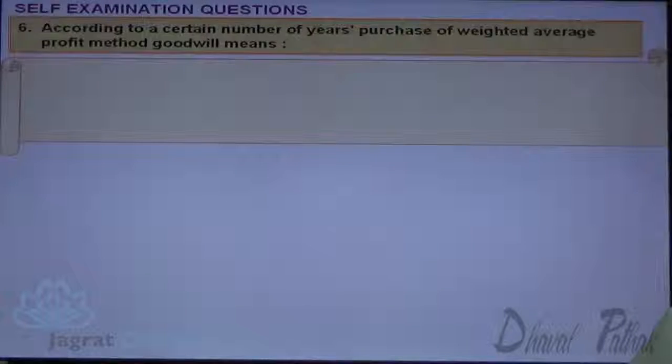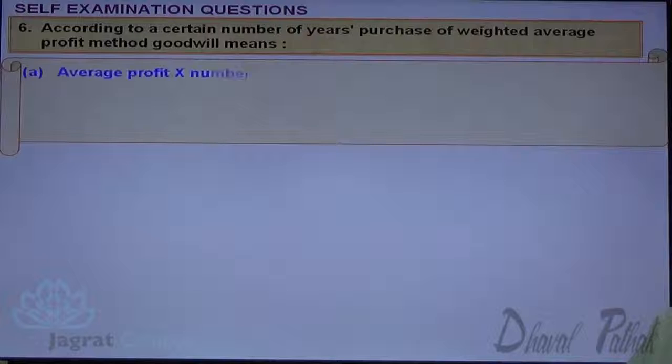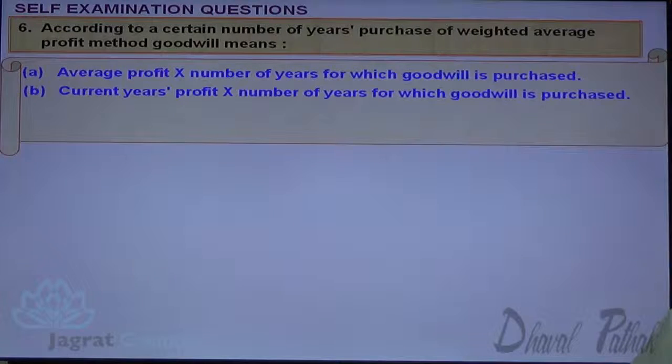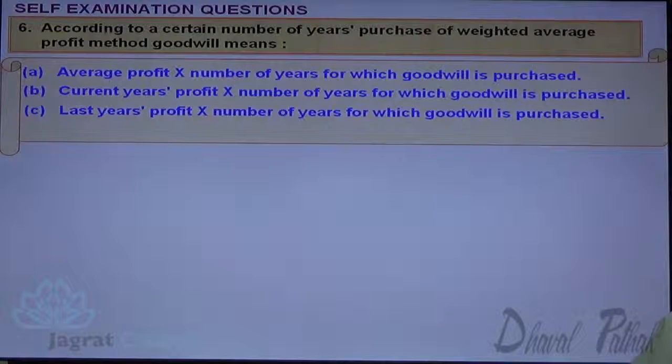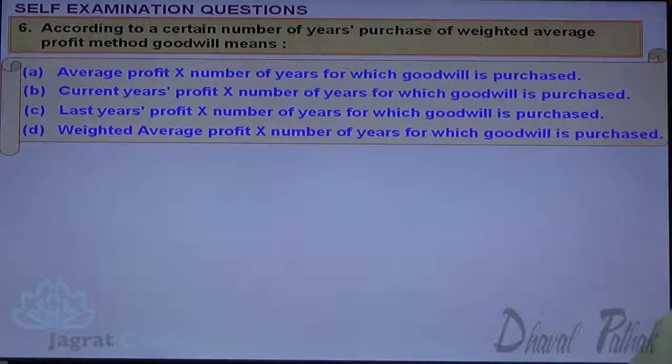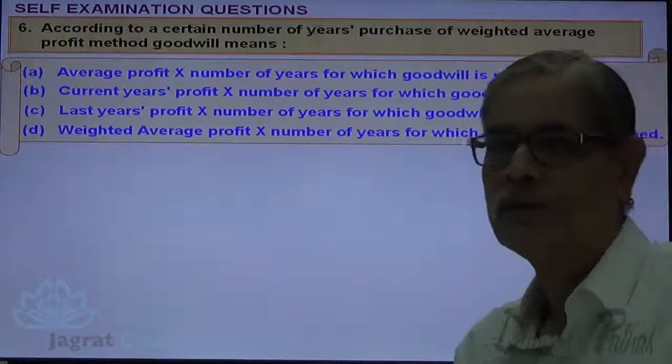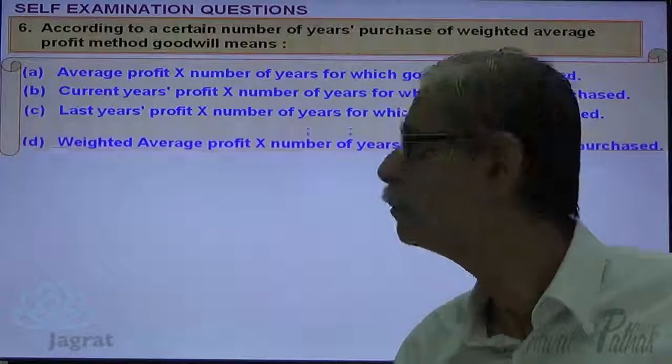According to certain number of years of purchase of weighted average profit means average profit into number of years for which the goodwill is purchased, current year's profit multiplied by number of years for which the goodwill is purchased, last year's profit into number of years for which the goodwill is purchased, weighted average profit into number of years. D is the correct answer.